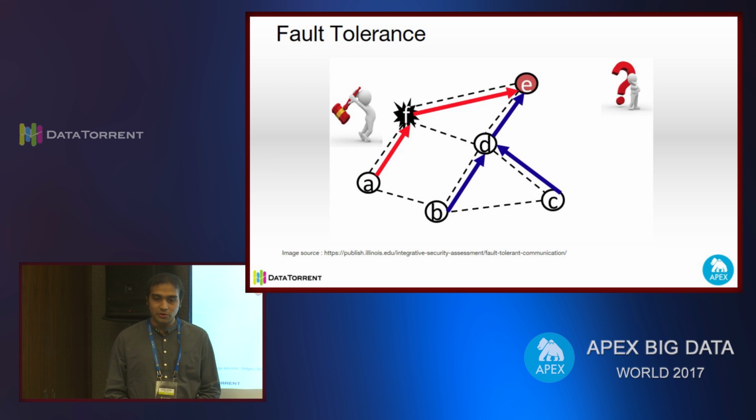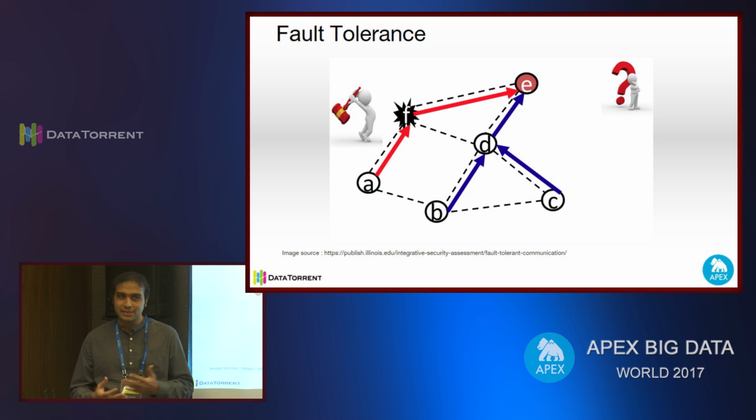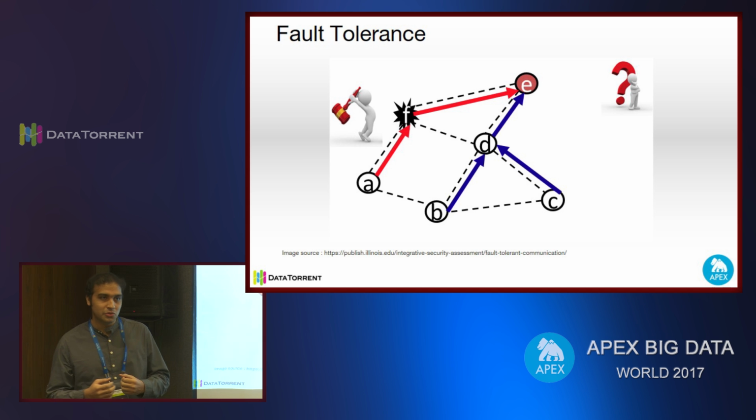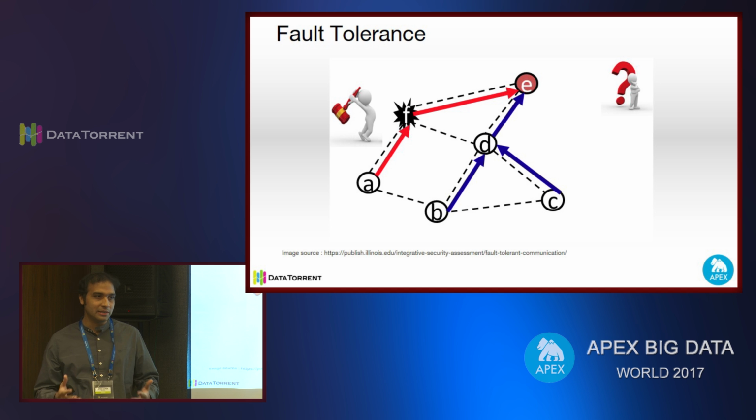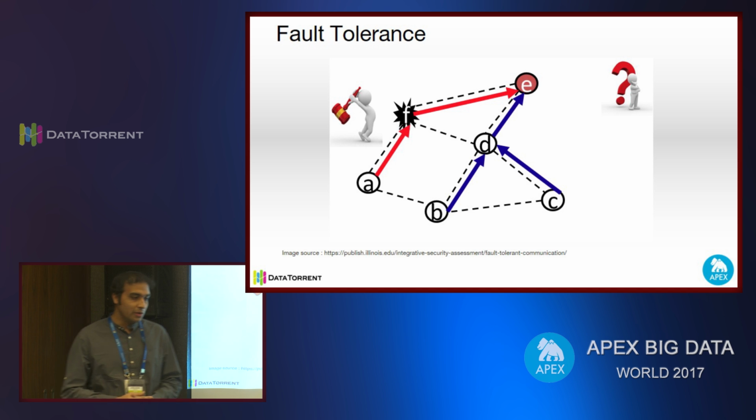So, fault tolerance. I am starting with some basic concepts. I know you all are aware of it, but this will help ease into the topic. Fault tolerance is nothing but the ability of the system to recover from failures. In Apache Apex, this feature has been given prime importance, and it helps us achieve stateful recovery of our system. In this talk, we will discuss how we recover from an operator or a container failure.